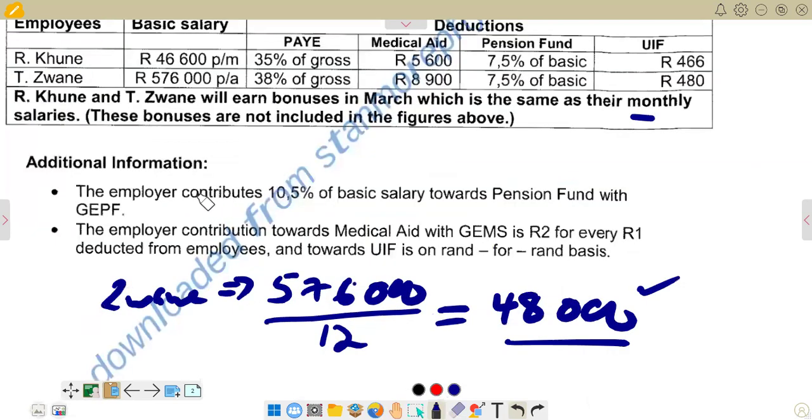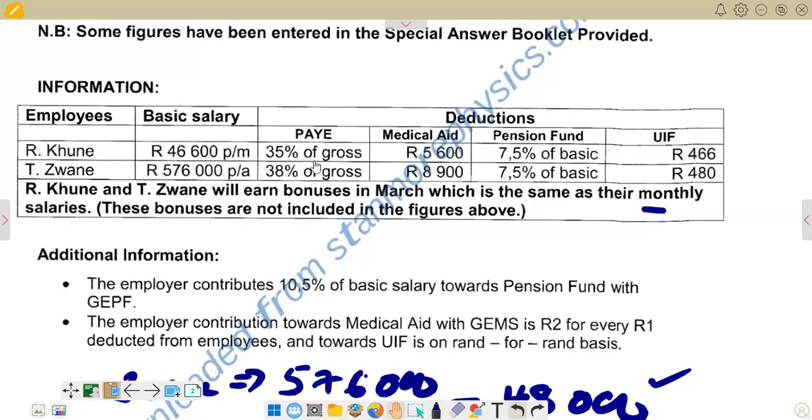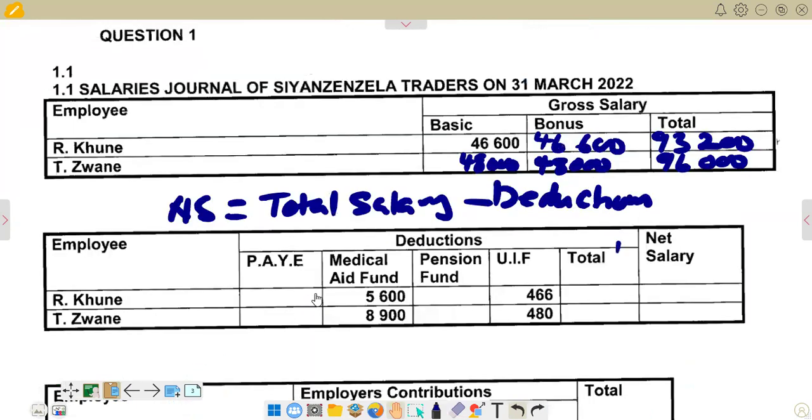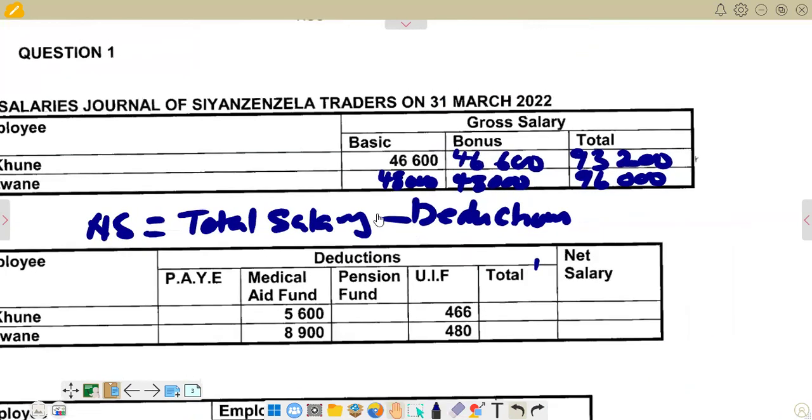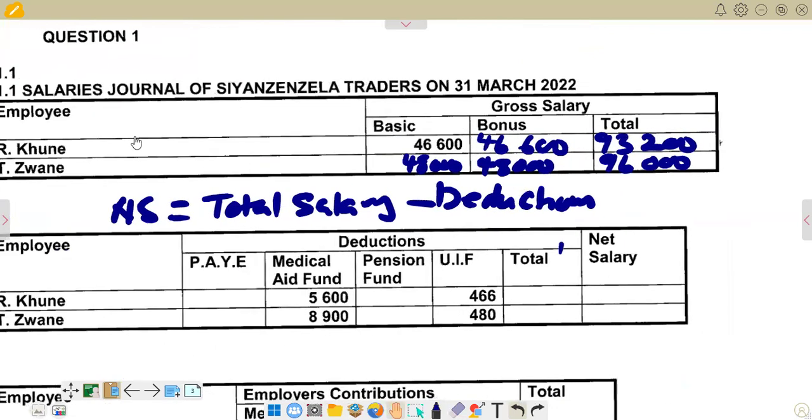So if you come back, I would see that in terms of pay as you earn, we are given it there. Let's just try to see PAYE is in this column, saying 35% of gross for Kune, and then 38% of gross for Zwane. So the gross is the total figure that we got there. So we got 35% for Kune. So we go there and just calculate it as it is. So we are seeing that Kune is in the first row.